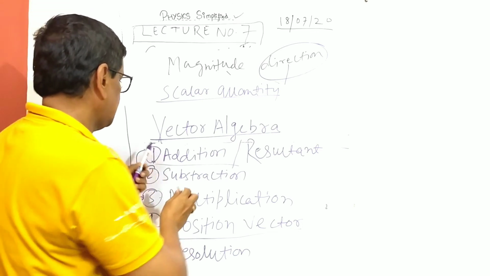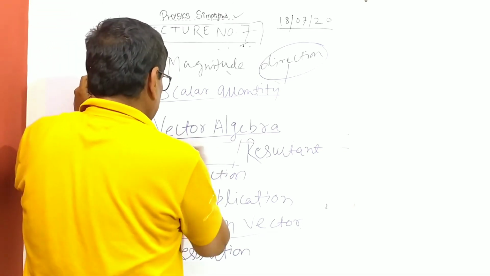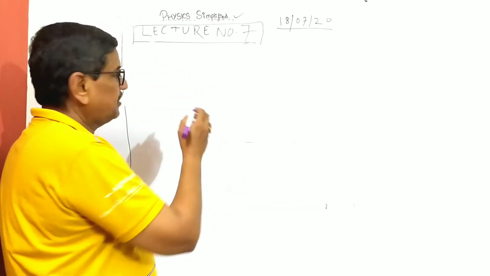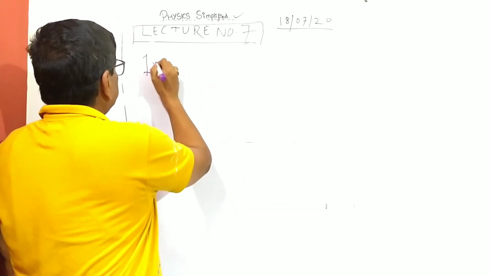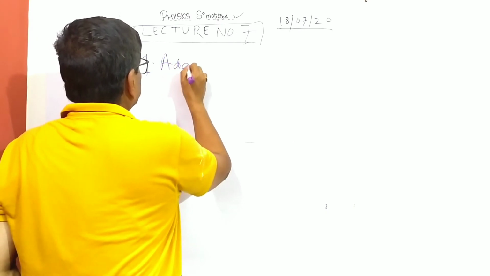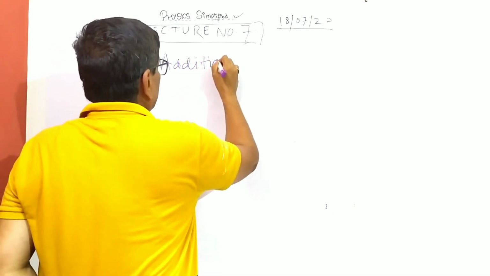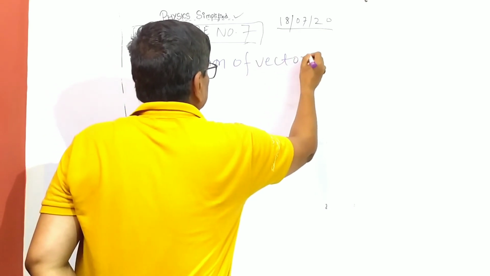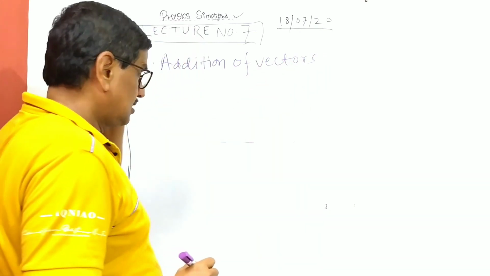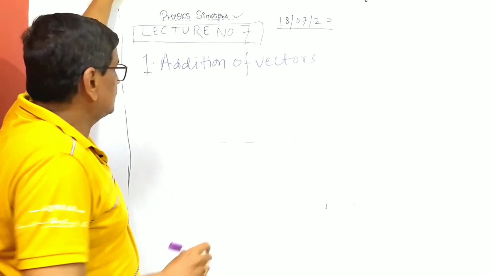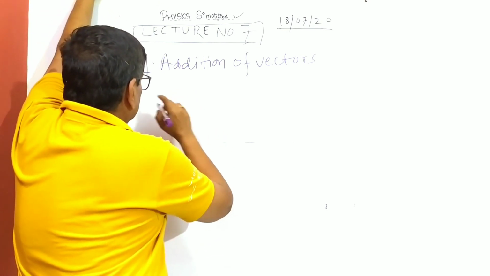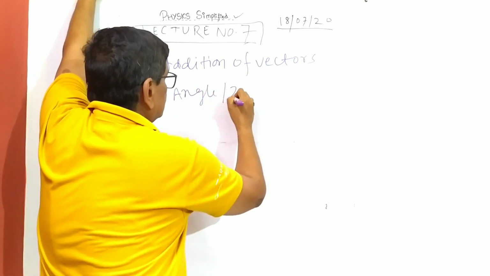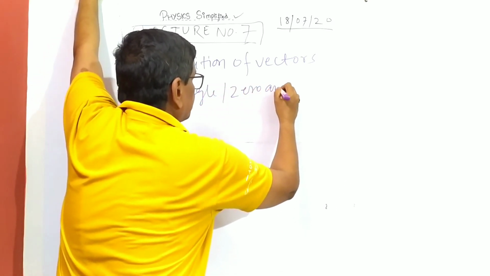So let us start with addition and resultant. Now we are starting with the first, that is addition, and of course the angle. There we'll read about the angle between vectors, that is addition of vectors. Since vectors have direction, they must have some angle or zero angle, we say. So one topic is also this.